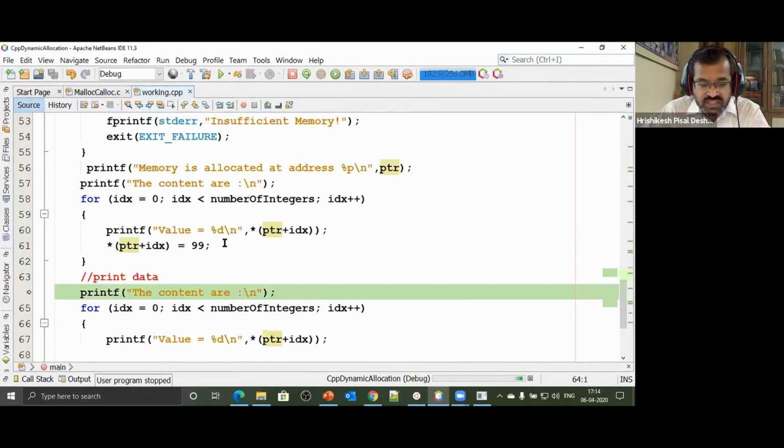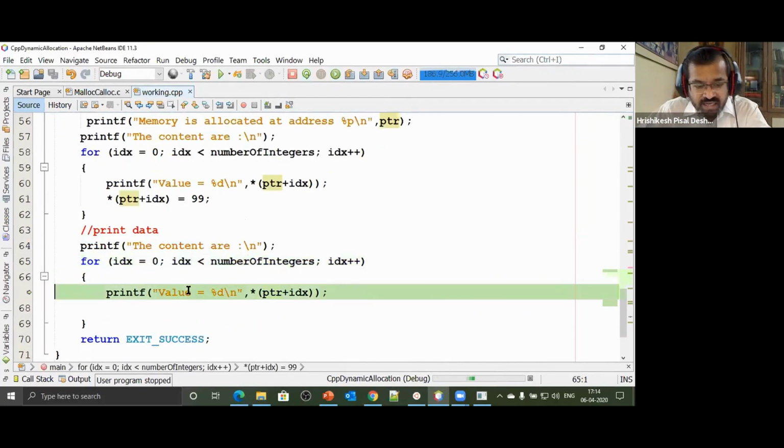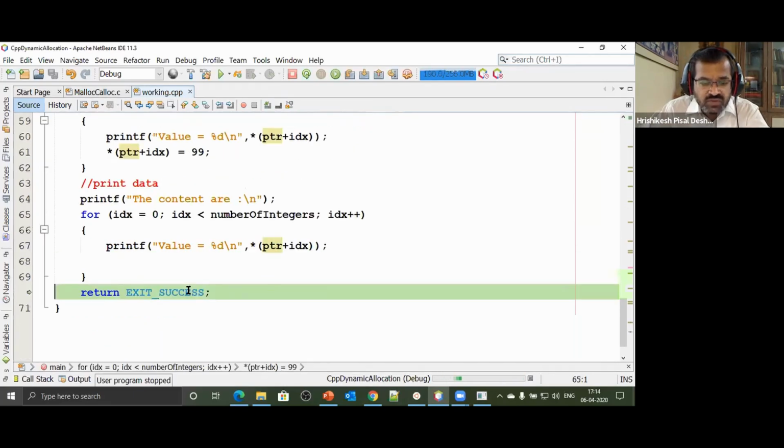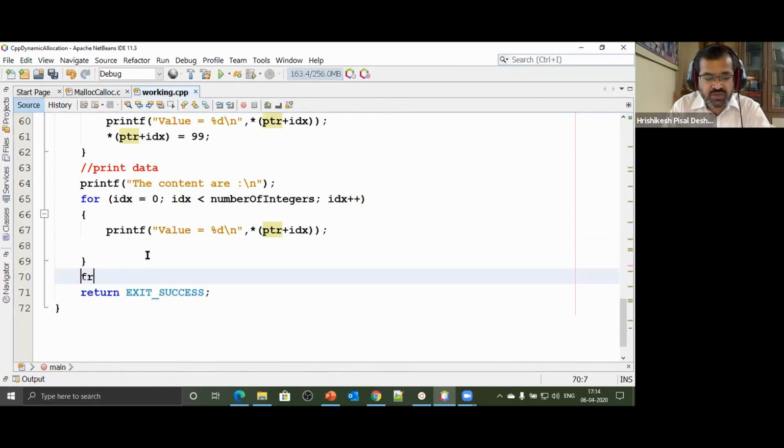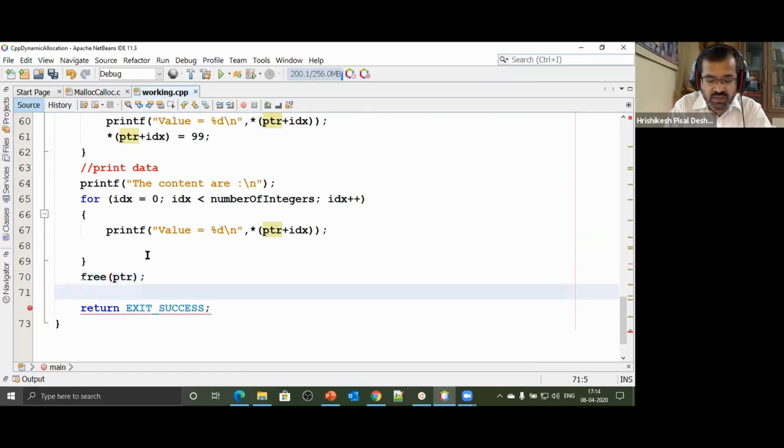And now since we have changed each of that block of memory to the value 99, when we run through this particular loop, we'll have those values as 99. And there is a big mistake that we have made here. Again, the first thing I should have done is say free(ptr), since we have finished with the work, and then I should have said ptr is equal to NULL. Take that as a thumb rule. Anytime you finish using a block of memory, release it by saying free(ptr), and to make sure it's no longer a dangling pointer, set ptr to NULL.